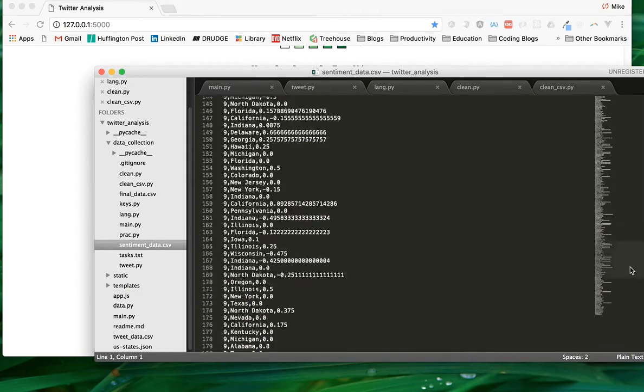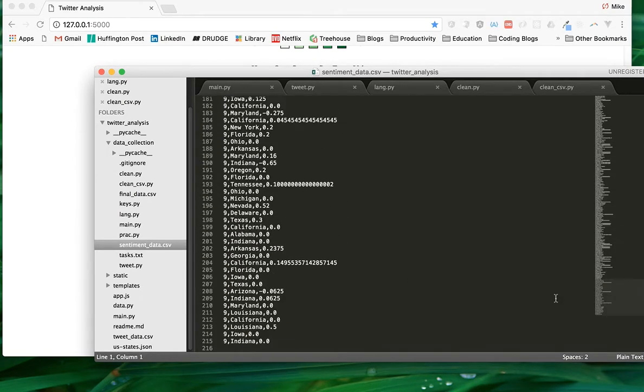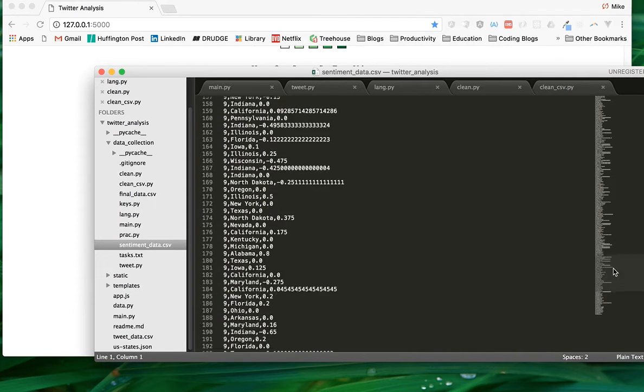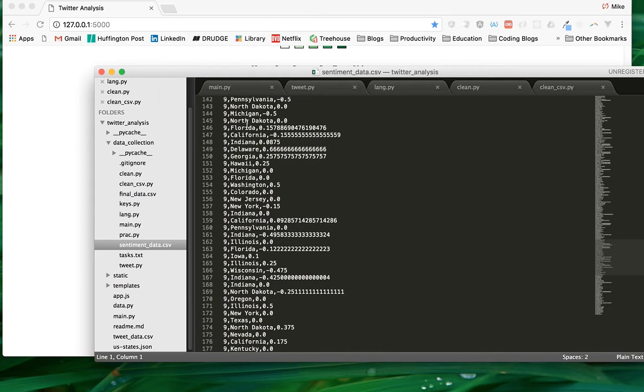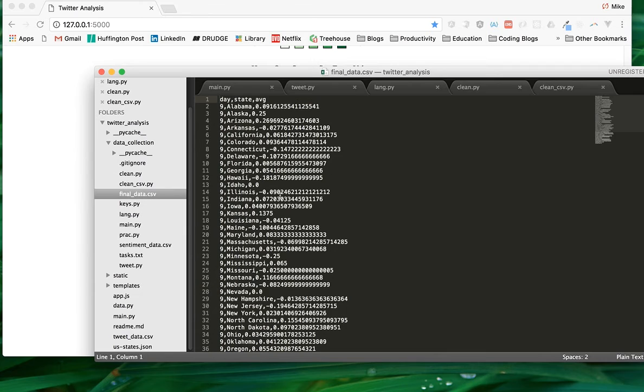Out of 2,000 tweets, almost every single time I came up with about 500 tweets. Right here it's only 215 because I only did about 700 or so tweets in this analysis. I would have repeats of states here, like North Dakota right here, North Dakota up there. What I'm trying to do is get the average of every single state. From there, I get this file right here, which starts with Alabama, and it's the average of all Alabama. I could only get one tweet from Alabama, and that would be its average. So that's why it's not very accurate. In order for this to be accurate, I would have to use hundreds of thousands of tweets.